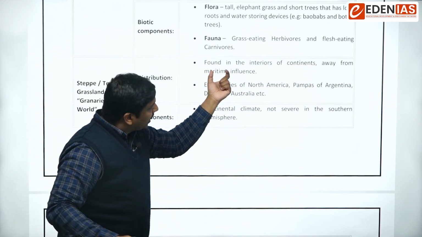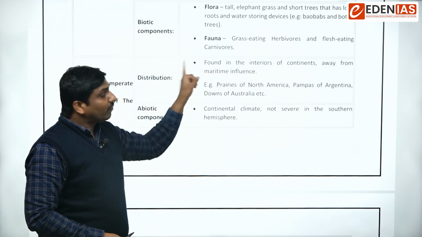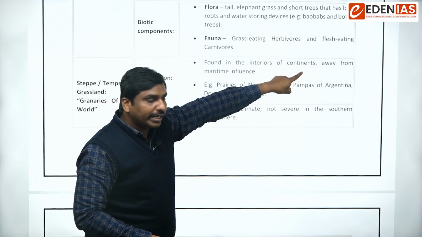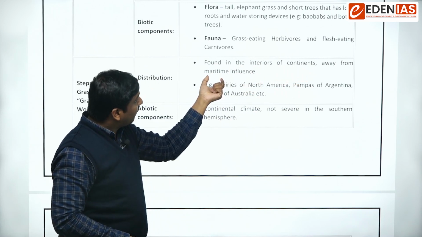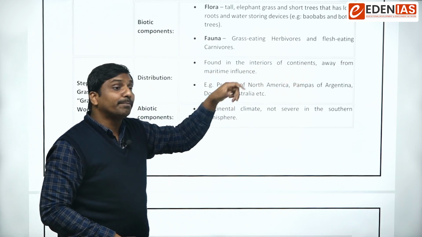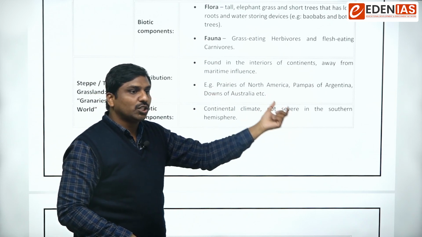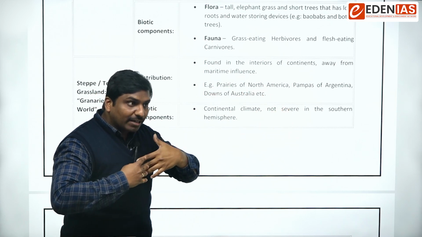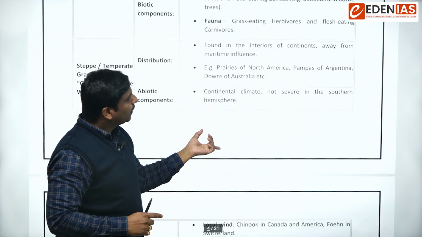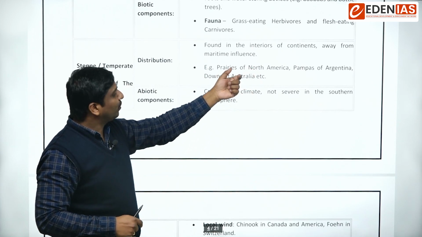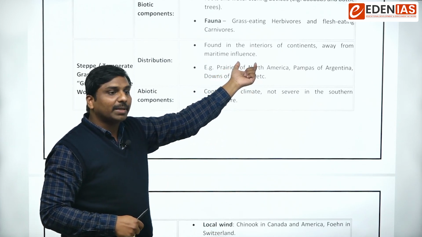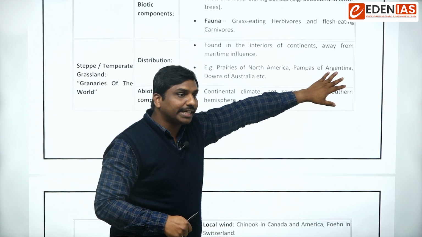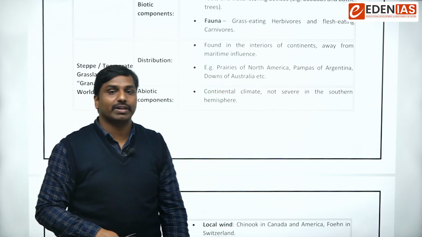Here, these steppes are found in the interiors of the continents. They will be away from the maritime influence or moderating influence of the sea, so the climate would be harsh. Examples are the prairies of North America, the pampas of Argentina, and the downs of Australia.